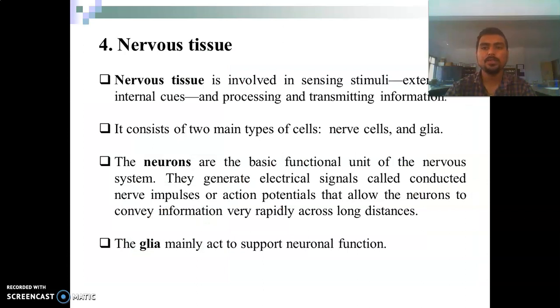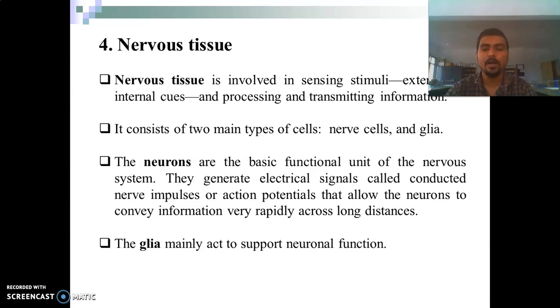And the last one is nervous tissue. It is involved in sensing stimuli, which are external or internal cues, and transmitting information throughout the body. It consists of mainly two types: nerve cells and glial cells. Nerve cells, or neurons, are the basic functional unit of the nervous system. They generate an electrical signal called the nerve impulse or action potential, which allows neurons to convey information very rapidly across long distances in the body.